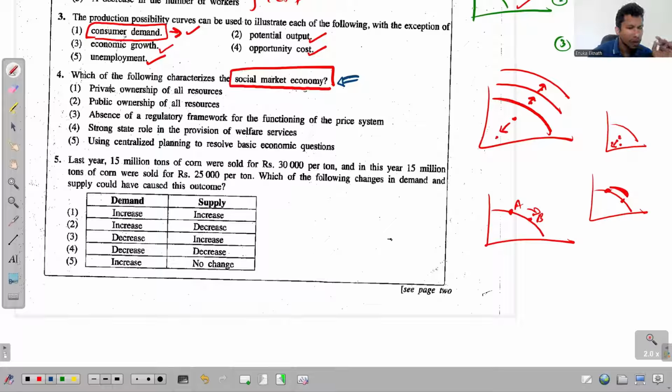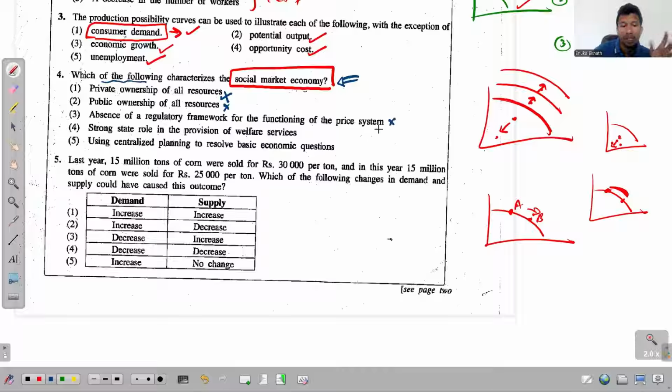Okay, now look at this first one: private ownership of all resources. See that now, this is somewhat true. The reason is that in these social market economies we see almost all the characteristics of the free market economic system. But the problem is, when they ask you to recognize which of the following characterizes the social market economy, this is not something that is there only in social market economies. This is something common to both free market economies and social market economies. Second one, public ownership of all resources. No, that's irrelevant, ignorable. Absence of a regulatory framework for functioning of the price mechanism.